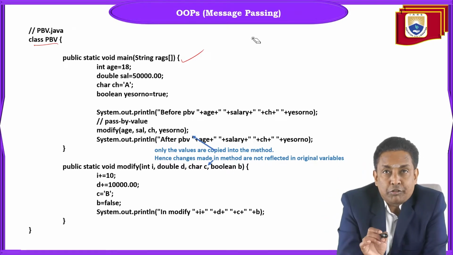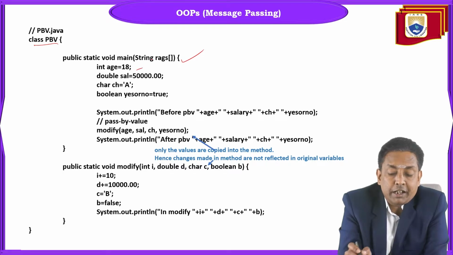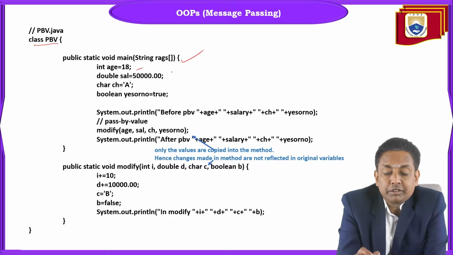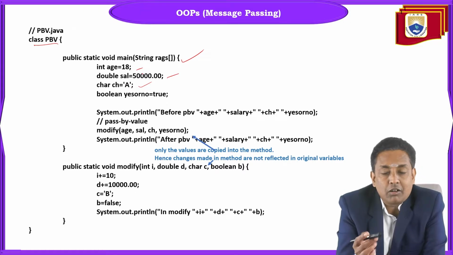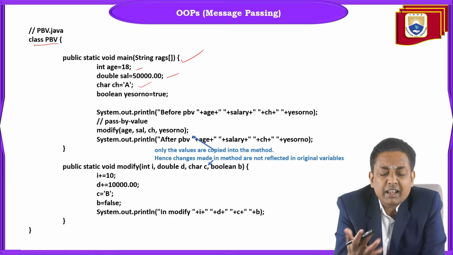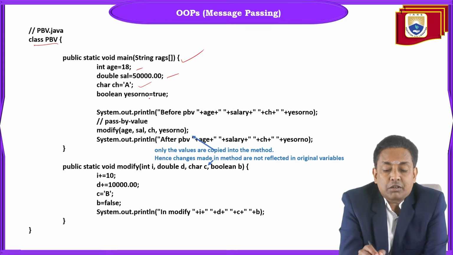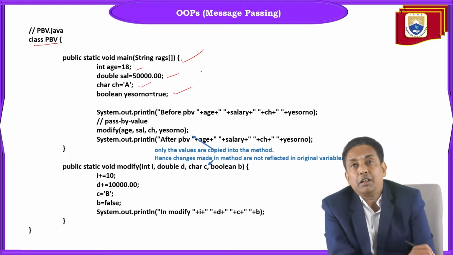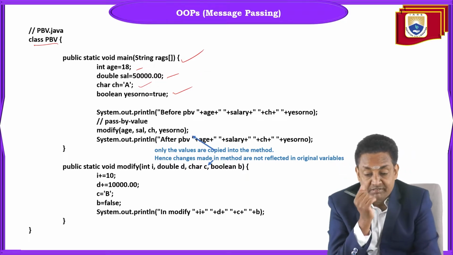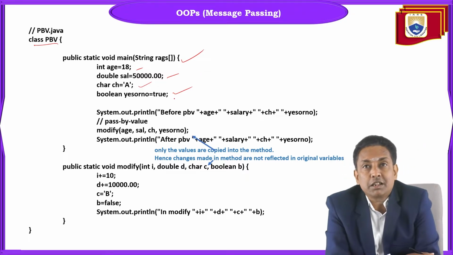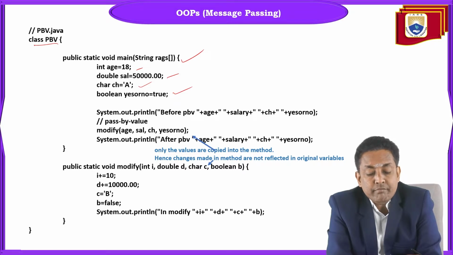I declared 4 variables here. One integer variable, int age 18. Second, double salary 50,000. Character ch, or otherwise you can write character gender is equal to M or F, male or female. You can take any single character. And one boolean variable, yes or no, by default assigned the value true. So 18, 50,000, A and true are assigned to the variables.